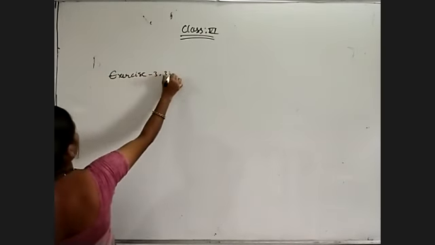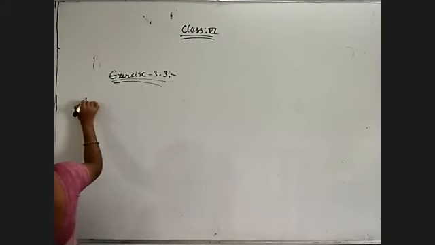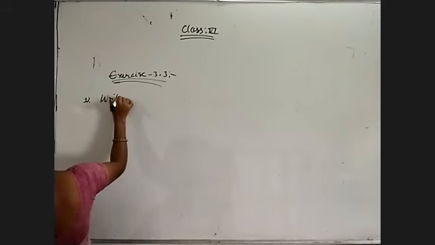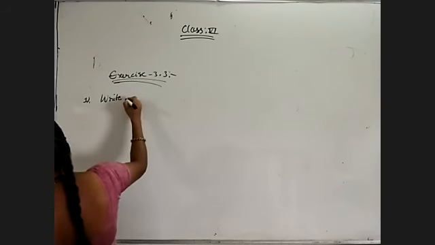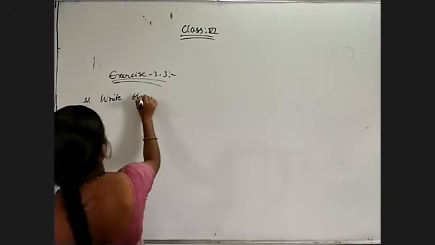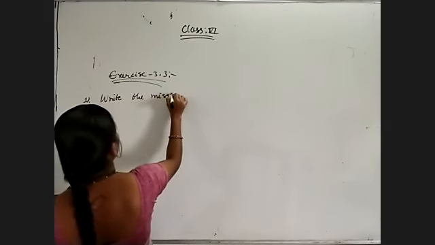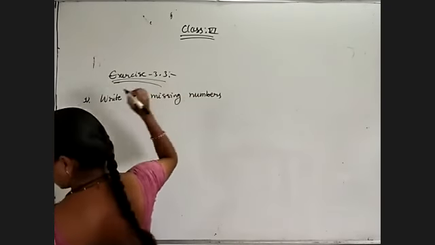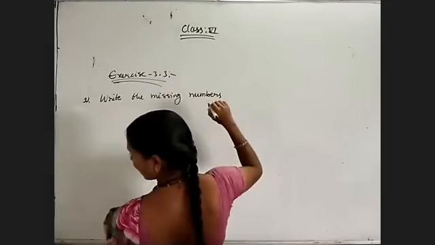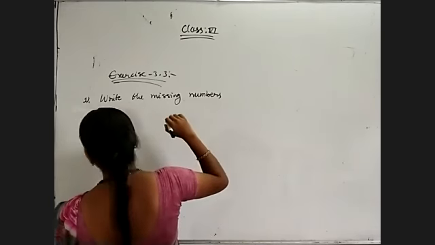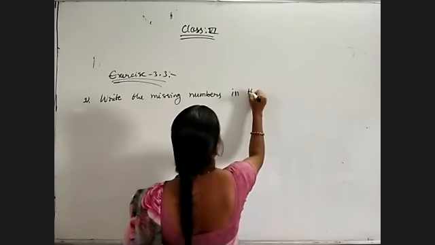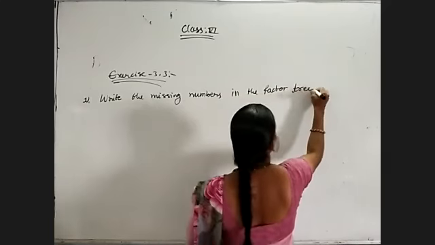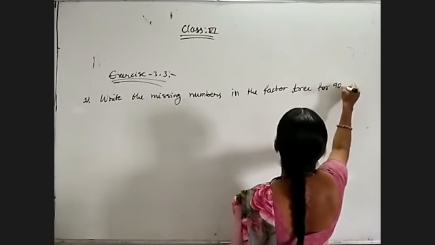Exercise 3.3. My first problem is write the missing numbers in the factor tree for 90.